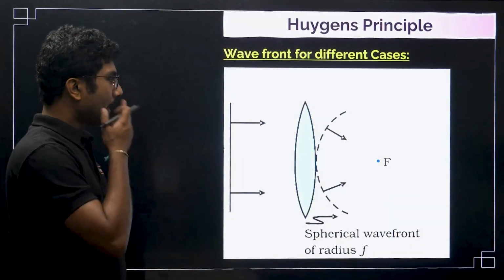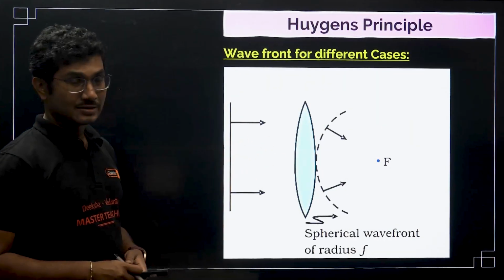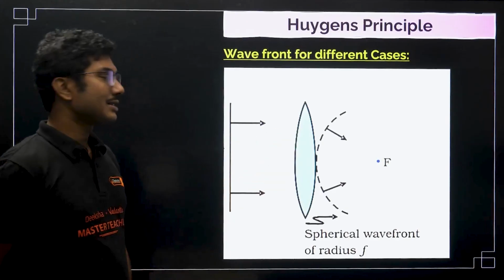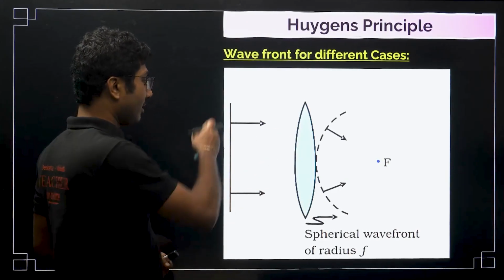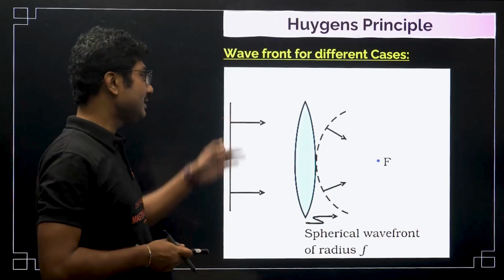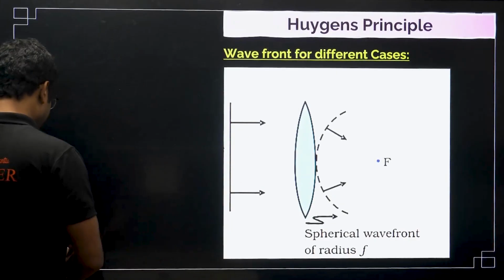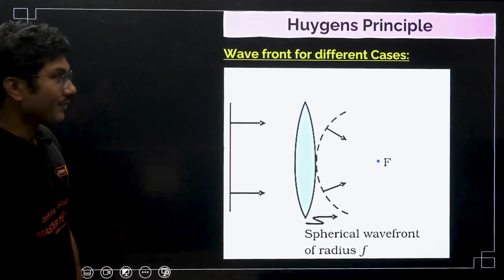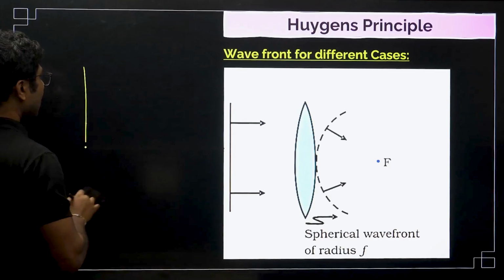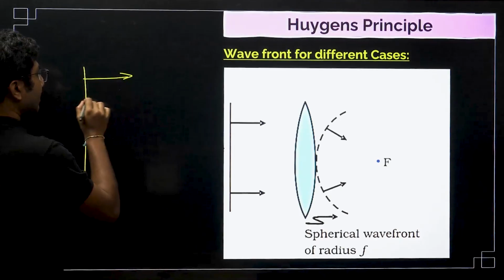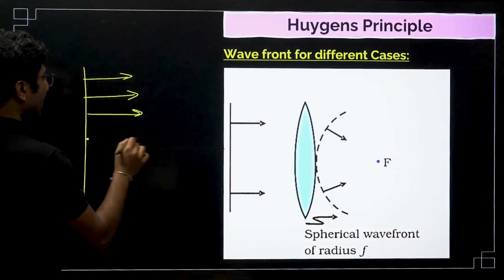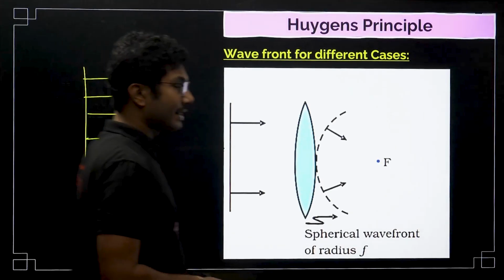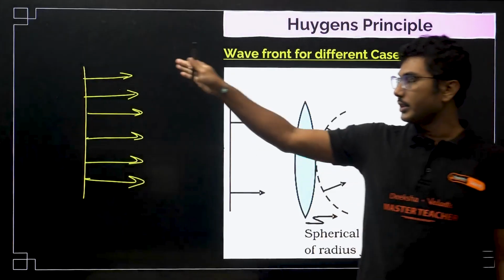Now, what about a convex lens? When the light travels through a convex lens, plane wavefront means parallel light. A plane wavefront can also determine the nature of light. If I say plane wavefront, that means all the rays are perpendicular. So what is the type of ray falling on the lens? The rays falling on the lens are parallel rays. Okay, all the rays are parallel.